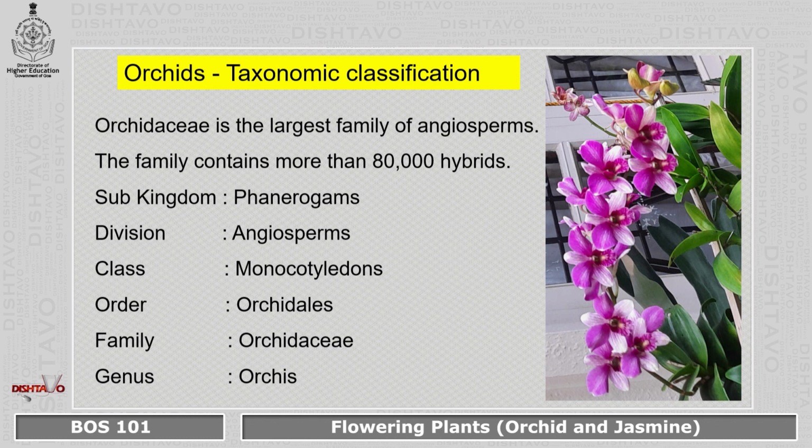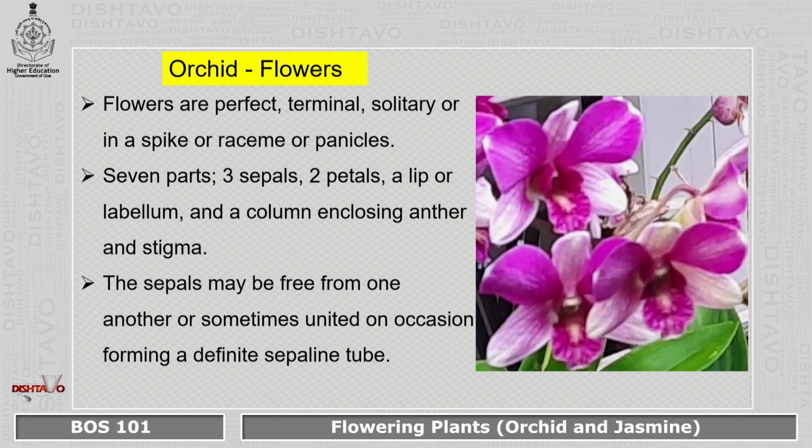You can see this beautiful flower, and if you are having these flowers at your home, you must be watching this beauty every day. Now, orchid flowers are really fascinating. They are perfect, terminal, either solitary or in a spike, or sometimes in clusters of raceme or panicles. If you observe a single flower, you will see 7 different parts. There are 3 sepals. You can see here, this is a sepal, this is a sepal, this is a sepal. 3 sepals in this plant.